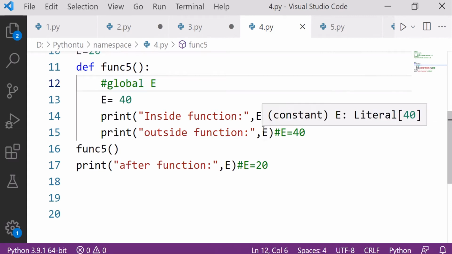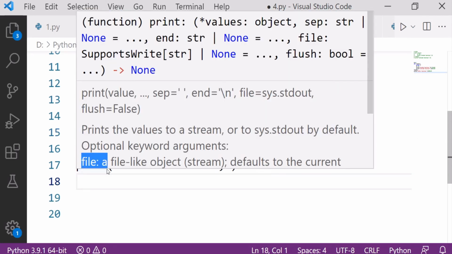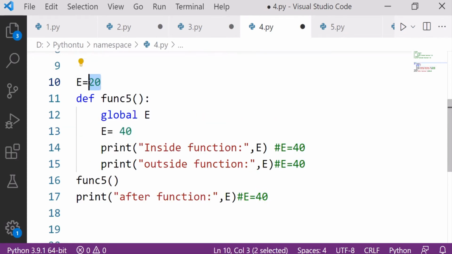Let's uncomment. Now what will happen? See here, it will access this value only. 40 will remain the same. Here also 40 will remain the same. Now what will happen here? The important thing is the last line, which is defined outside the function. Now here the value will come 40. Why 40? Because we are changing the value of this variable with the help of the global keyword. So this 40 value will reflect in the global variable.